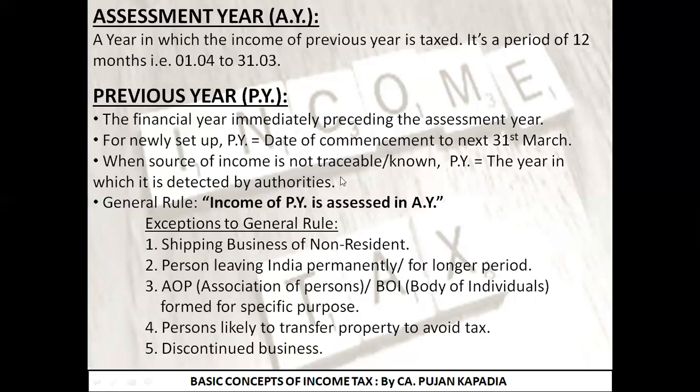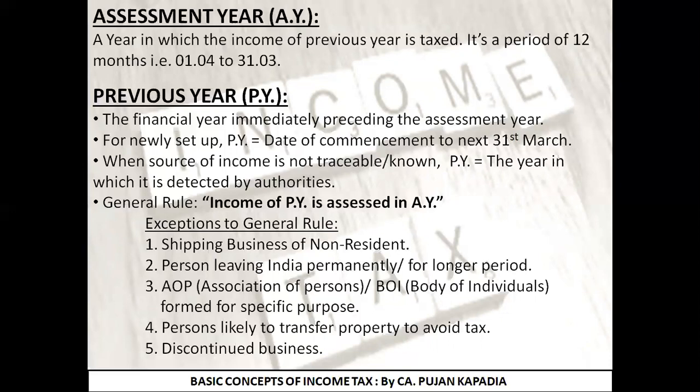Then I gave you one additional example. If the source of income is not traceable at all, for example, I am earning my regular salary, but there is a deposit of rupees 1 lakh. I do not know from where I have received this particular income. Then the year in which the authority determined the actual source of that income will be considered as previous year for that particular 1 lakh rupees. I hope you are clear with this.